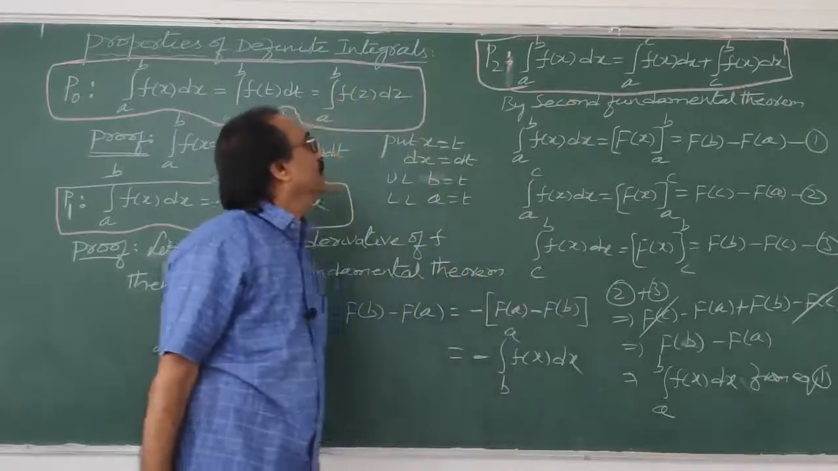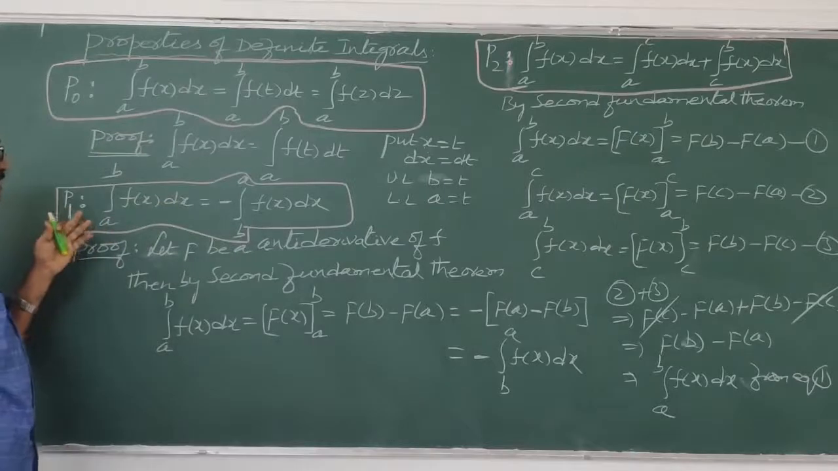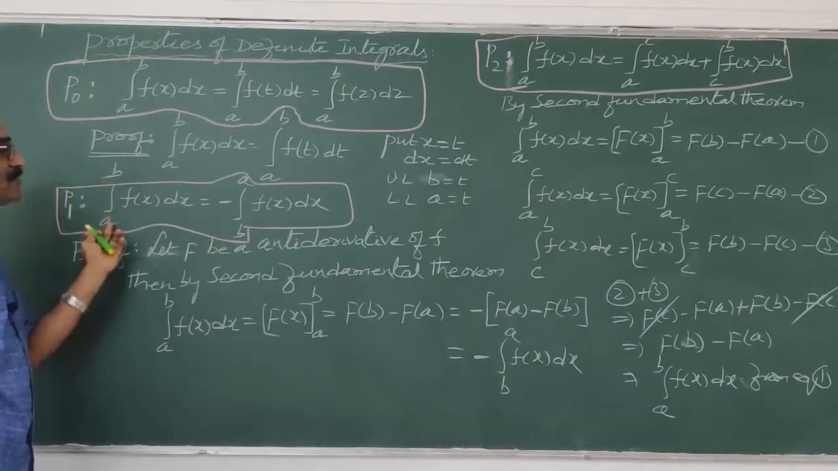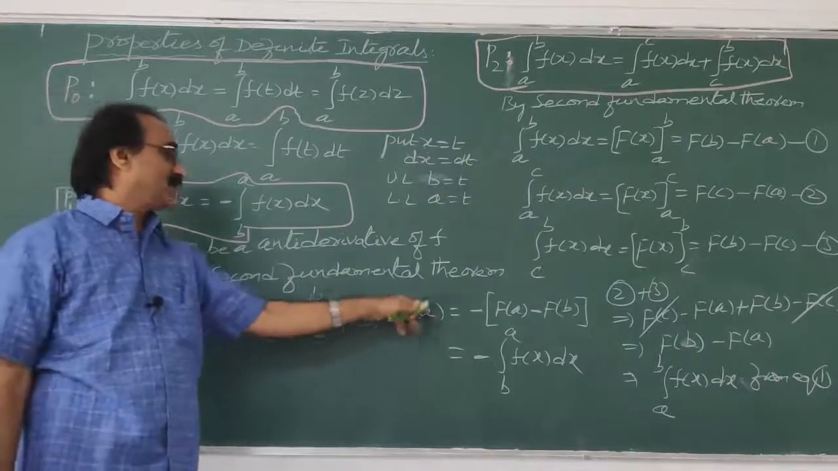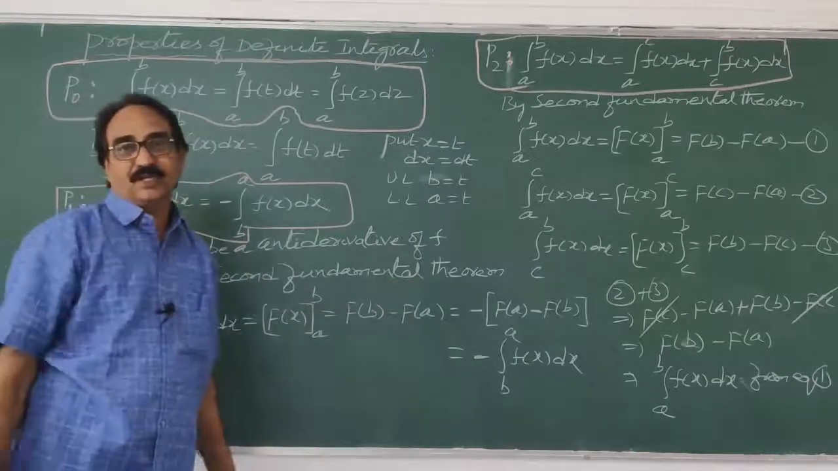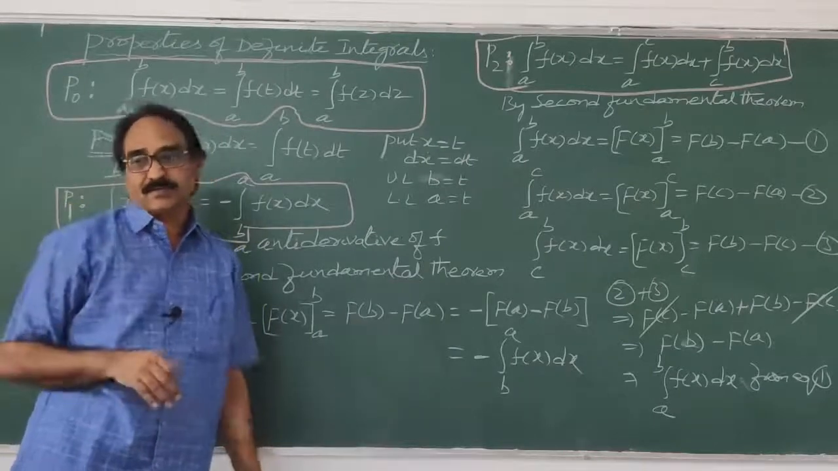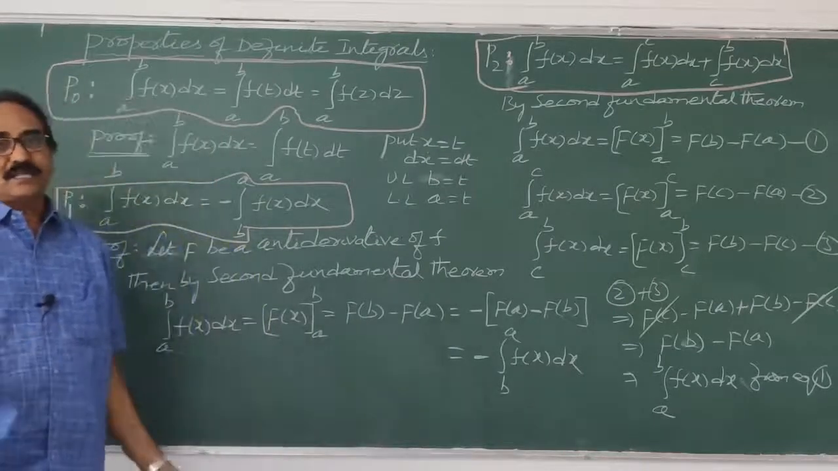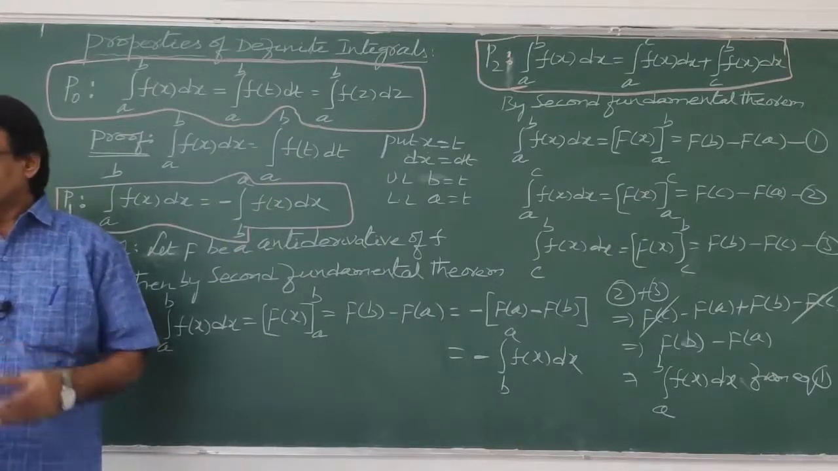Here, in particular, if a and b are equal, what will happen? See, F of b minus F of b cancel, you get 0. So particularly when upper limit and lower limit are equal, the integral will become 0. There is nothing left. So that is the property. If you remember it also, no problem.